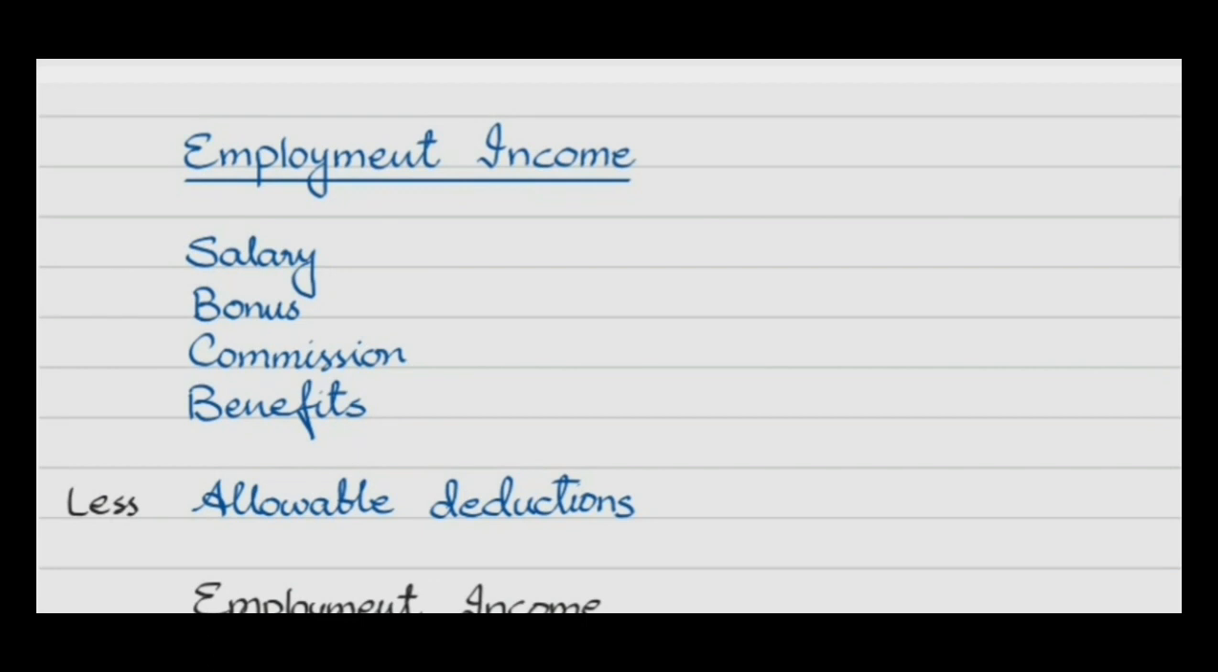Now, what is meant by employment income? Employment income includes salary, bonuses, commission, and benefits, which we need to consider in detail. Less allowable deductions, and it gives you employment income.